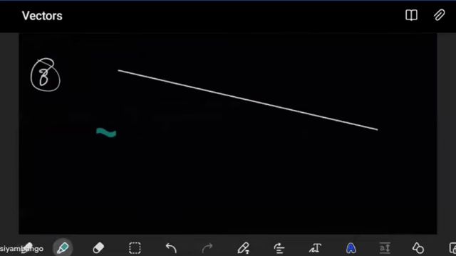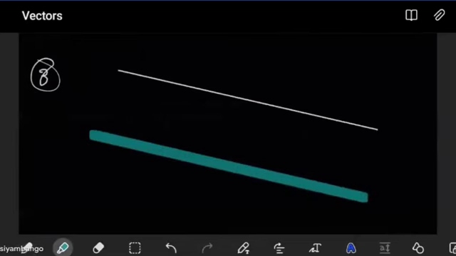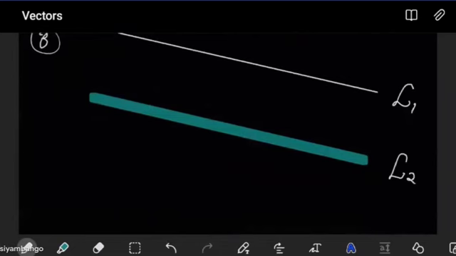In the third case, it is possible that the two lines are parallel to each other, but they do not intersect at all. So what happens in this case? Well, if the two lines are parallel, but they do not intersect, what does it mean?